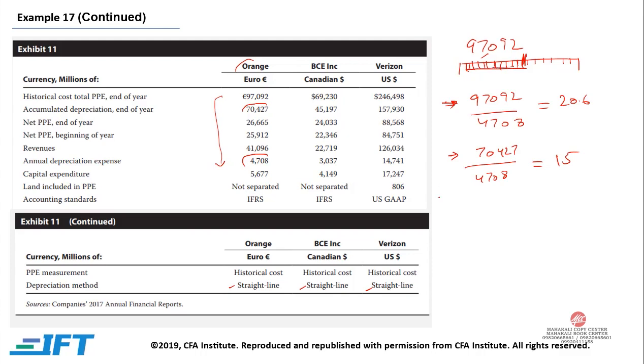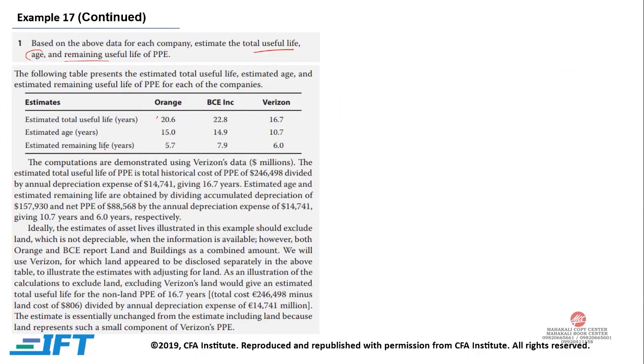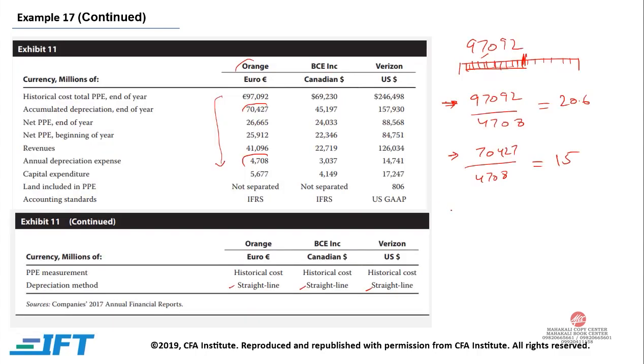And we also need to find out the estimated remaining life. For the estimated remaining life, we need to find out how much value is left. At the end of the year, the net value is 26,665. So 26,665 divided by 4,708.